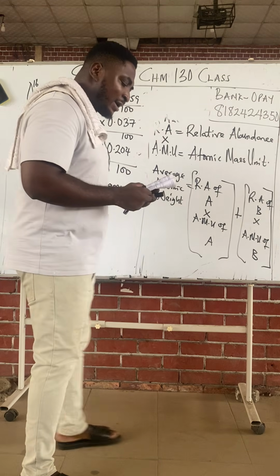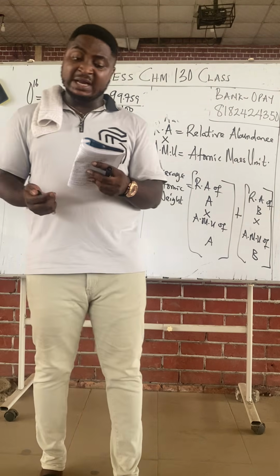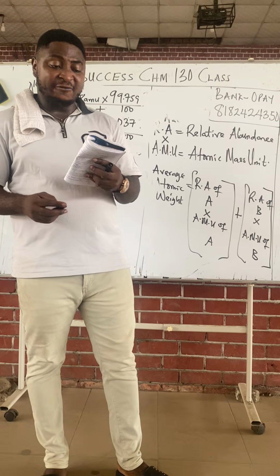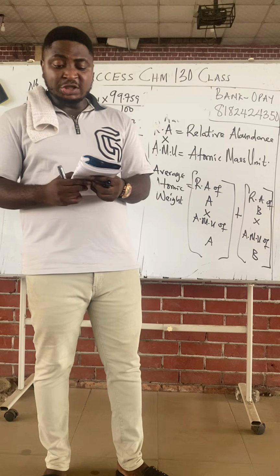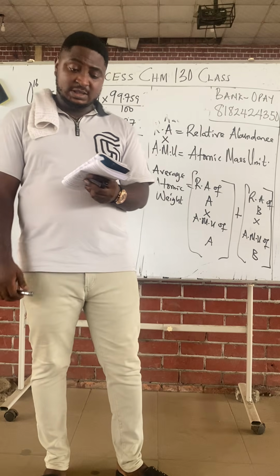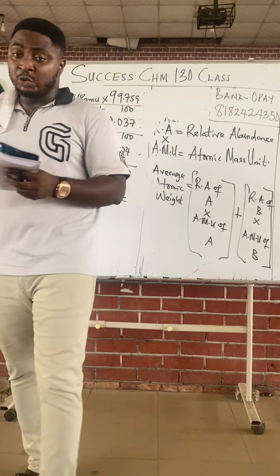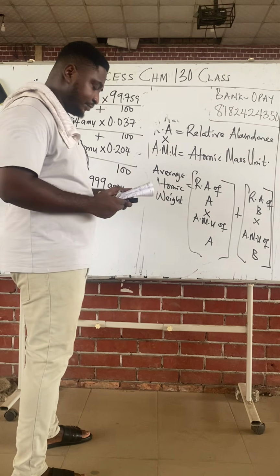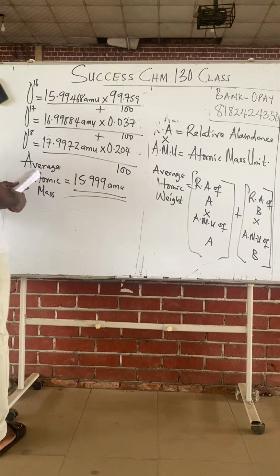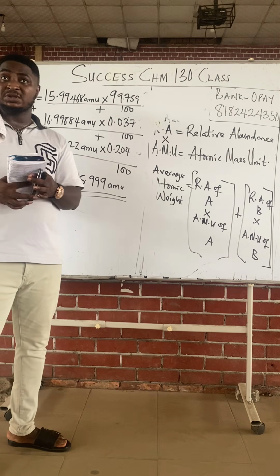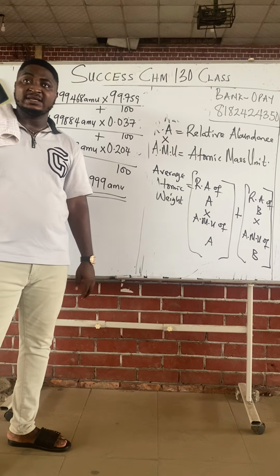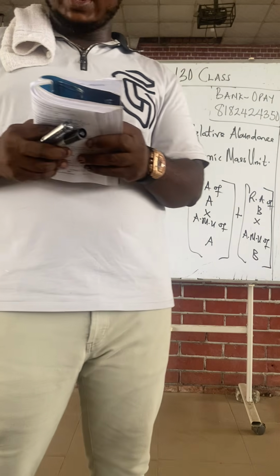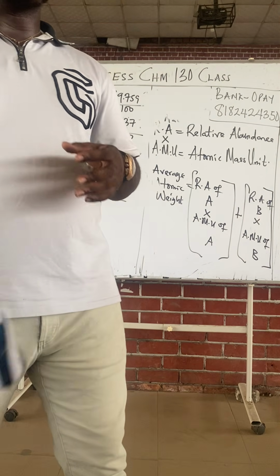Class, let's look at calculation of percentage relative abundance of two isotopes when their average atomic mass is given. Write down the subheading: calculation of percentage relative abundance of two isotopes when their average atomic mass is given.